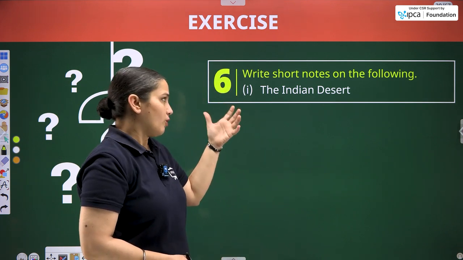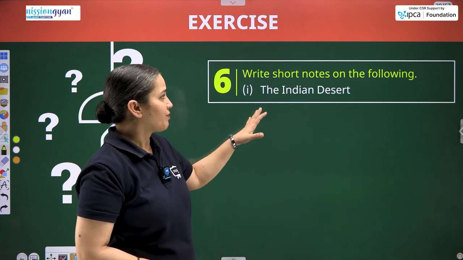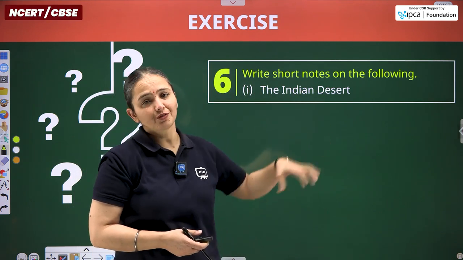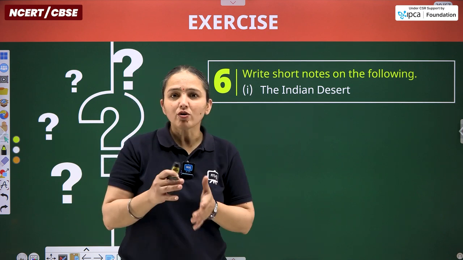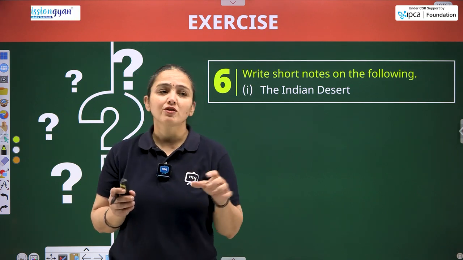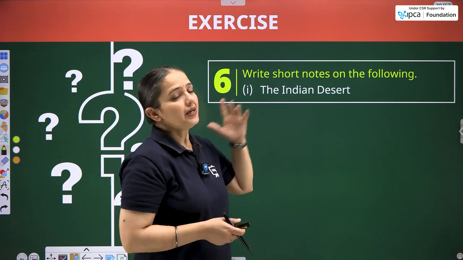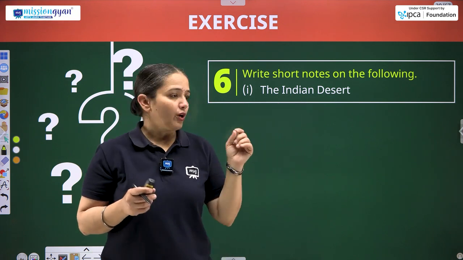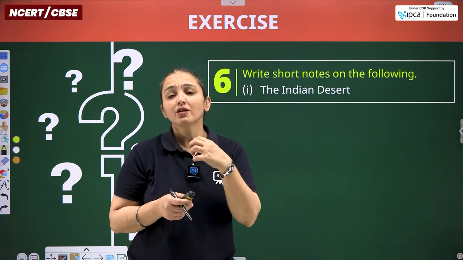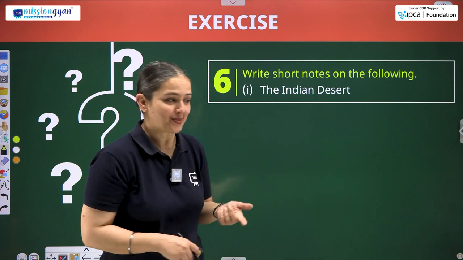And this is the last question, but divided into three parts. We have to write short notes about these three topics. So in total, we have to give the characteristics, features or significance of these two features as well, along with the Indian desert. Along with the climate, vegetation, whatever features we have within our book, we can write them and we should learn them as well.